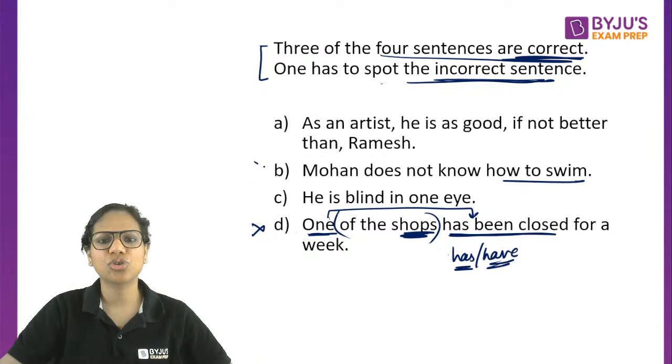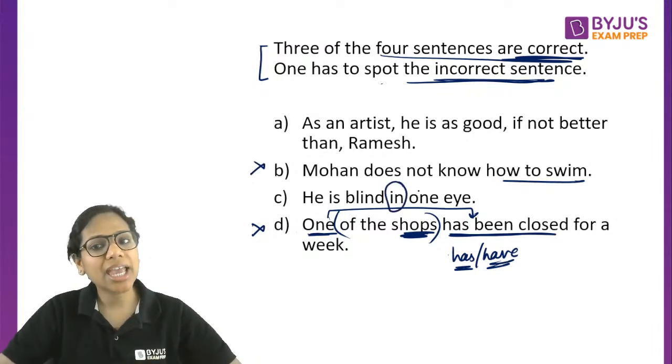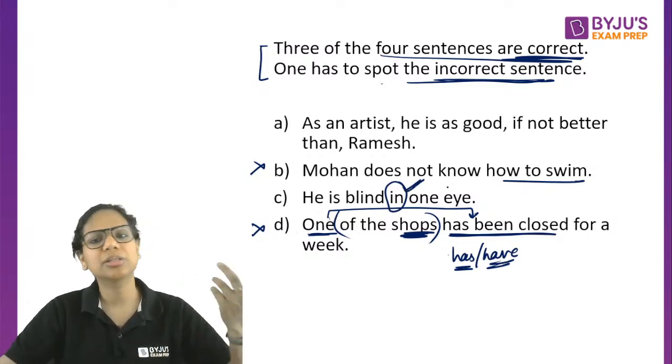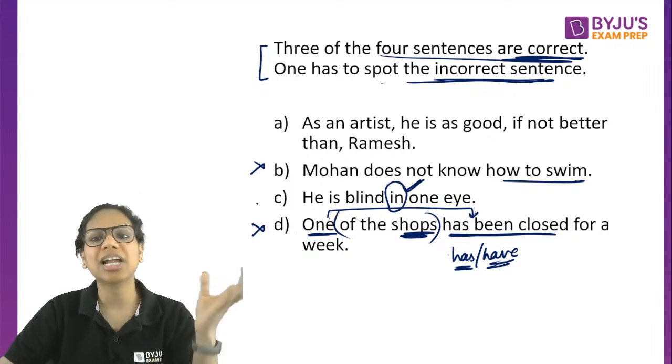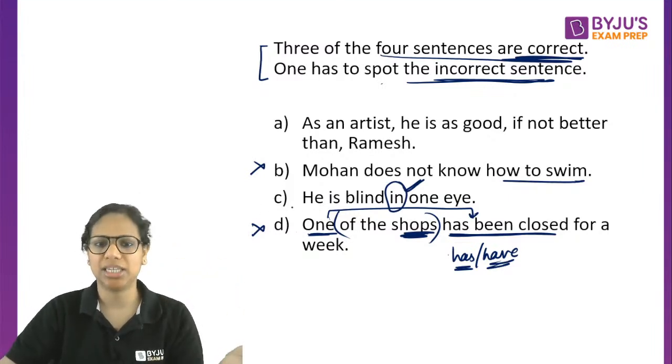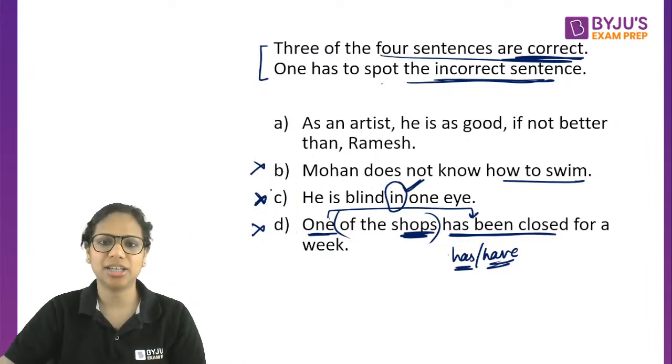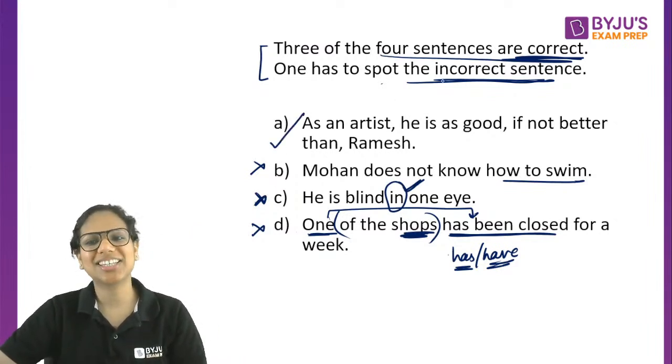Correct sentence. Mohan does not know how to do something. He is blind in one eye. Again correct. That is the preposition that you use when you're talking about someone being blind in one eye. So this is the standard usage. Blind in one eye. Okay. Basically there's no light in that eye. That's the idea. So A is the one that is incorrect.